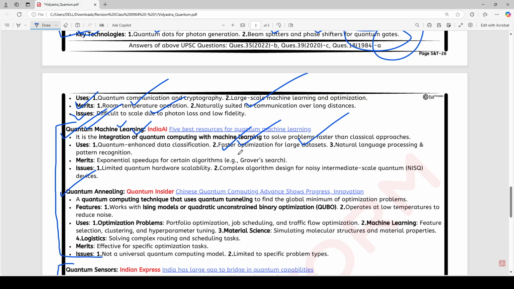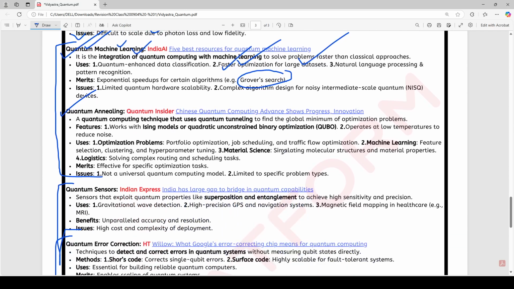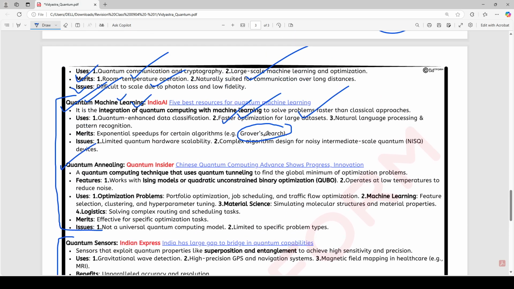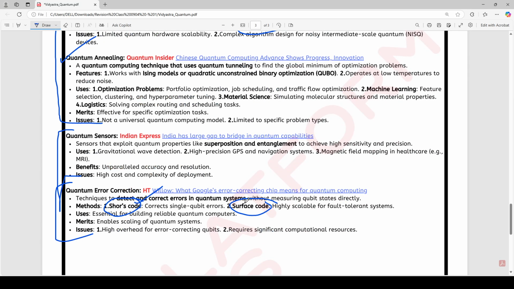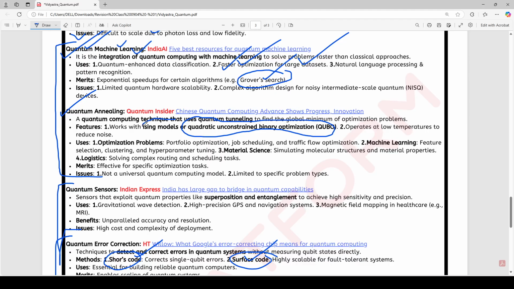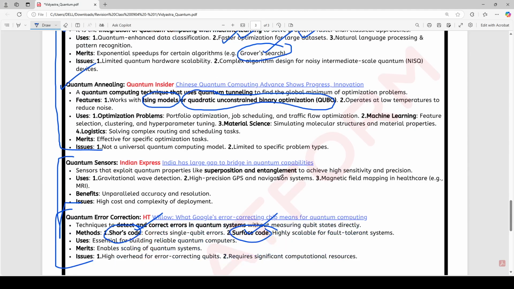And one more thing, these words: Grover's search, Shor's code, surface code, these are very important terms. These can simply come as questions. Quadratic unconstrained binary optimization, Ising models, these are very important terms. So in this topic, more than understanding what it actually is, these terms are more important. You just have to have a basic idea of what these terms are related to.